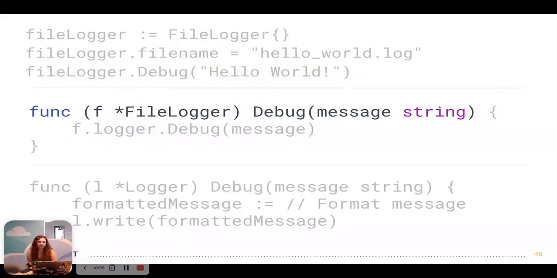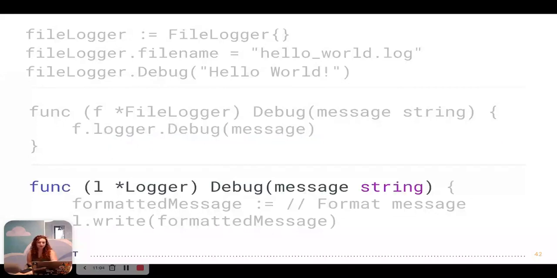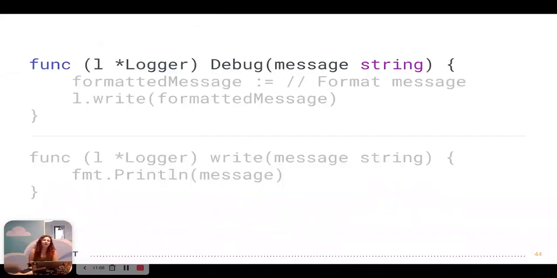Then we reached this function, the debug method. Since it's a wrapper that Go created for us, what's actually happening is we're calling the debug method on the logger, not the file logger. So we've reached the debug method on the logger. This is the same function. At this point, we have no semblance of the file logger. It's long forgotten. Logger doesn't know it was part of a file logger once. It doesn't know where it was called from. And we've just lost the file logger context.